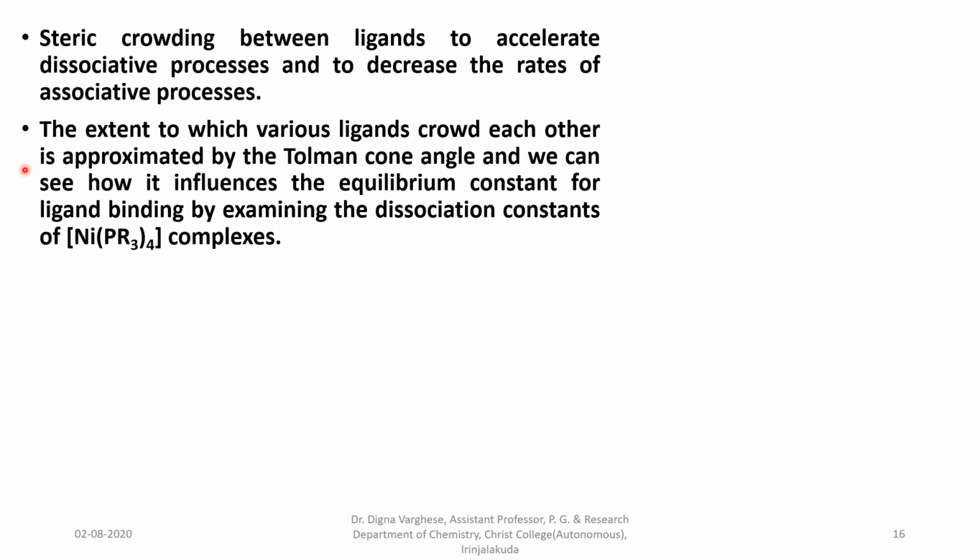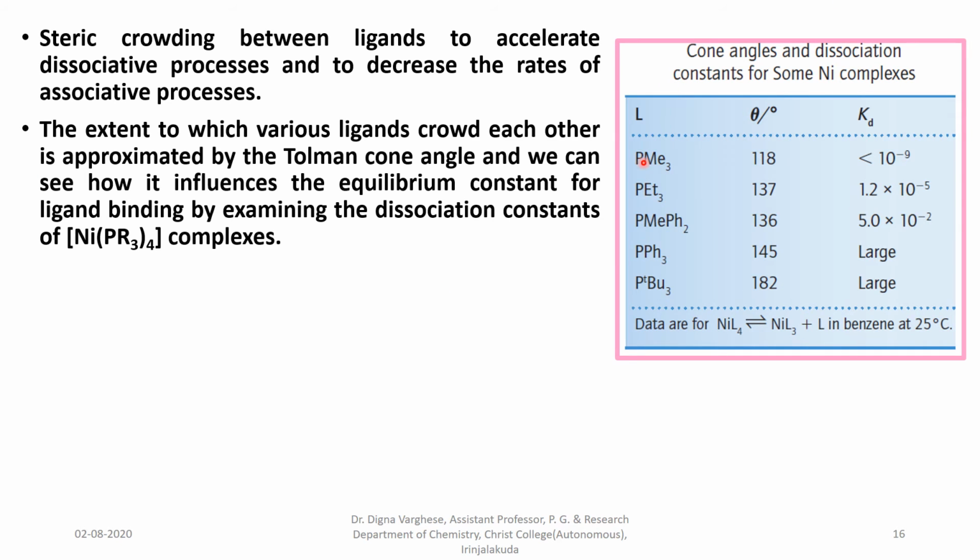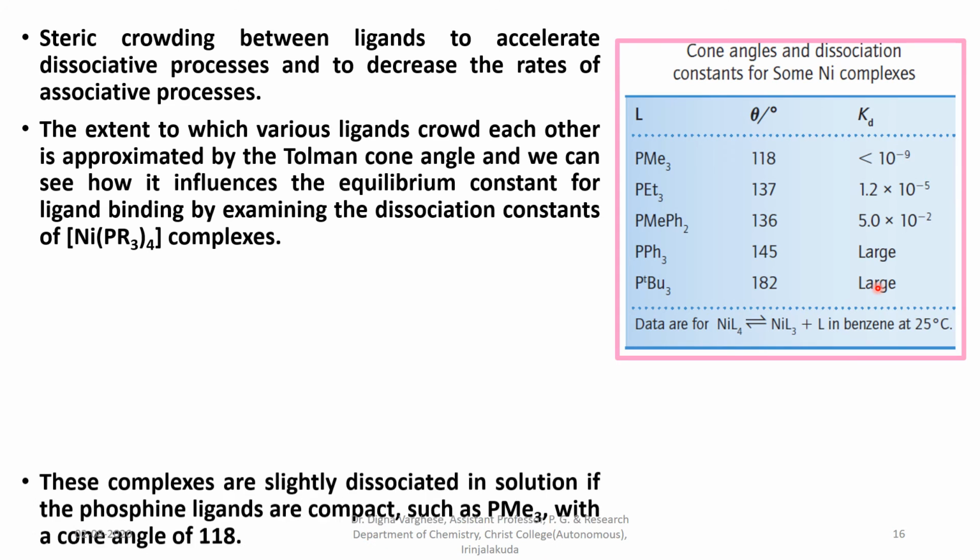The extent to which the various ligands crowd each other is approximated by the Tolman cone angle, and we can see how it influences the equilibrium constants for ligand binding by examining the dissociation constants of nickel tetrakis(trialkyl phosphine) complexes. Here we can see from the table the different ligands and their cone angles, and the dissociation constant is also given for the nickel complex.